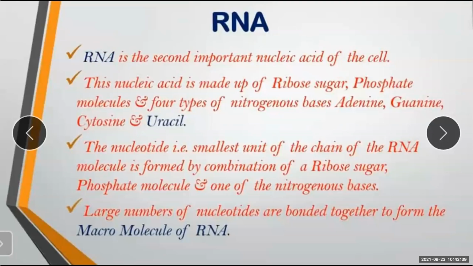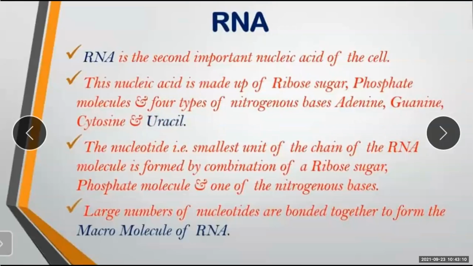This nucleic acid, as we have seen, is made up of ribose sugar, phosphate molecules, and four types of nitrogen bases, that is adenine, guanine, cytosine, and uracil. In DNA, it is thymine, but in RNA, the fourth one is uracil.